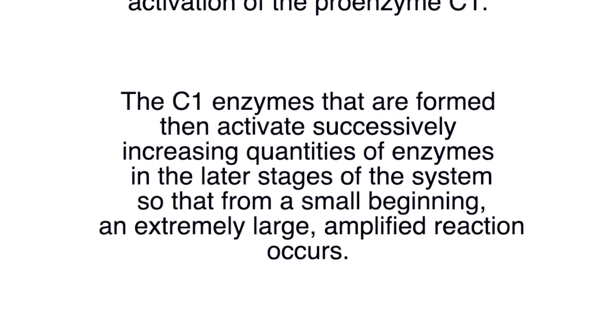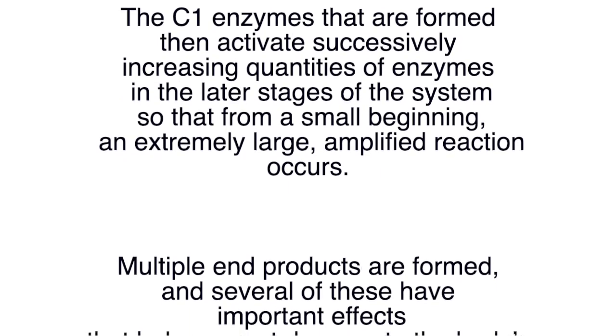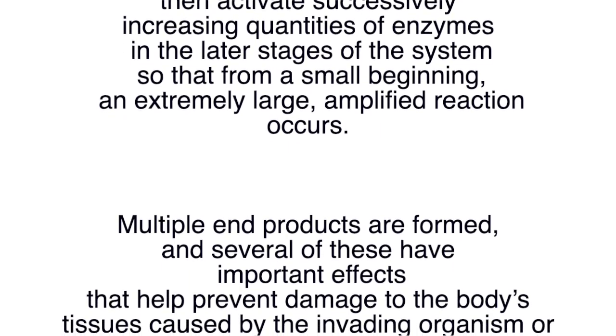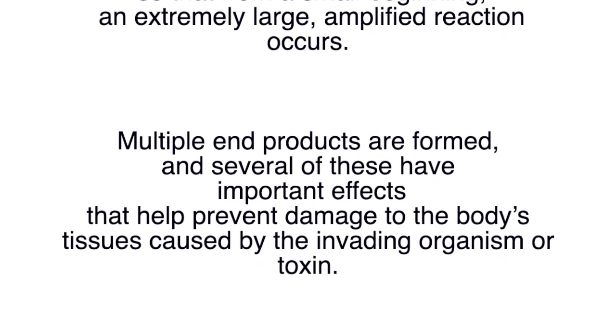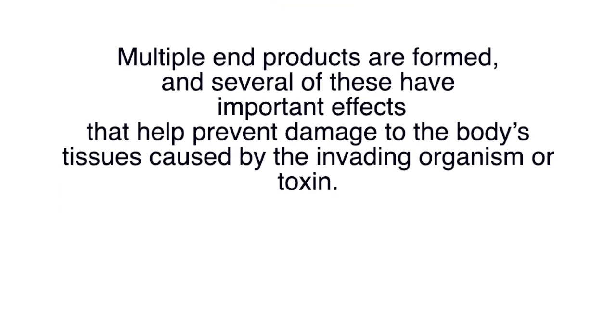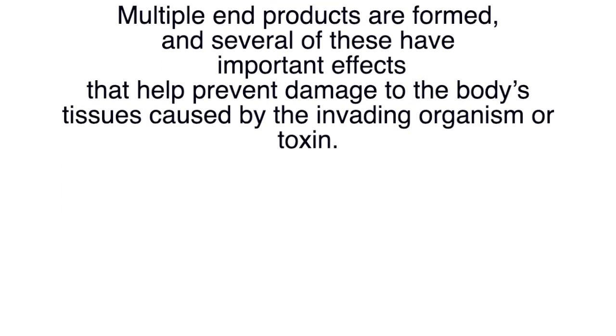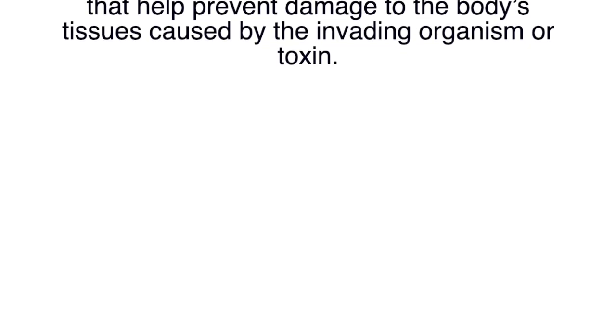The C1 enzymes that are formed then activate successively increasing quantities of enzymes in the later stages of the system, so that, from a small beginning, an extremely large amplified reaction occurs. Multiple end products are formed, and several of these have important effects that help prevent damage to the body's tissue caused by the invading organism or toxin.